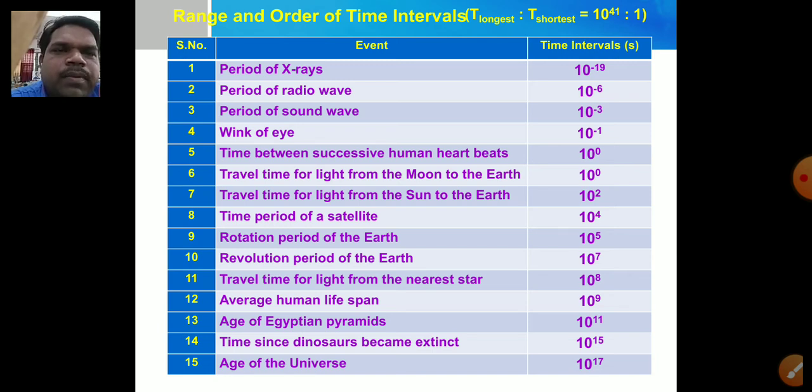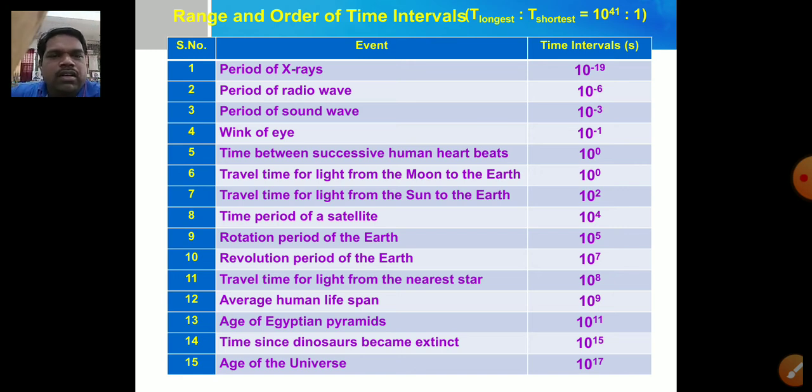And in seconds, the period of radio waves is about 10 raised to the power of minus 6. It is too large compared to the period of X-rays. The period of sound waves is about 10 raised to the power of minus 3 seconds. The blink of an eye is about 10 raised to the power of minus 1. The time between successive human heartbeats is about 1 second, 10 raised to the power of 0, which is equivalent to 1.